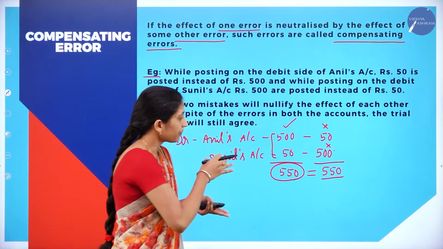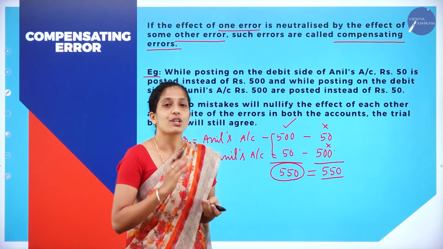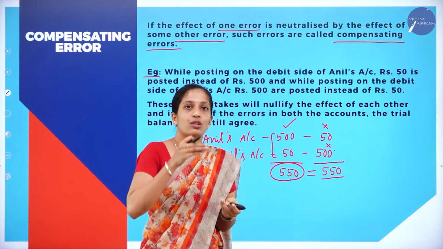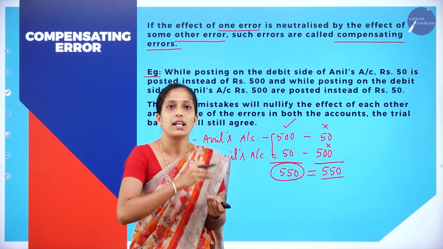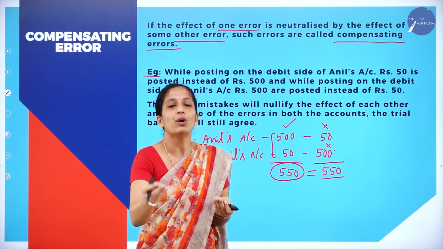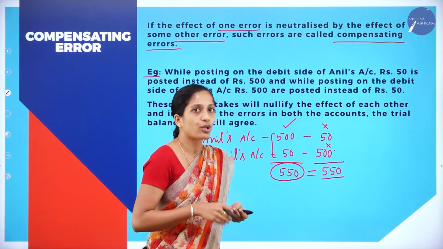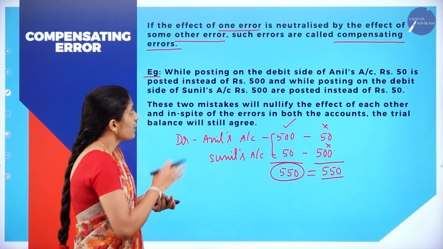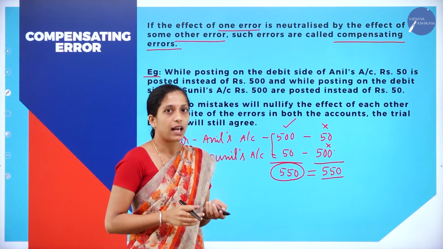So even in this situation, your trial balance gets tallied. One error has already been made, and in order to compensate for that error, one more error is committed. So this is about compensating errors.